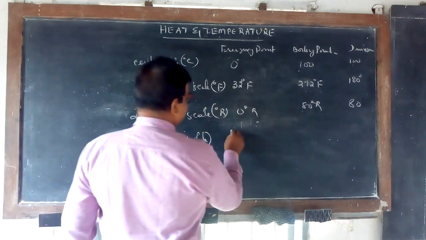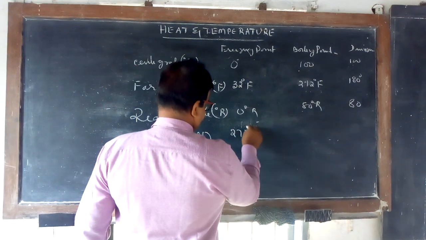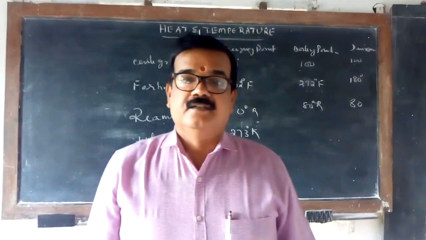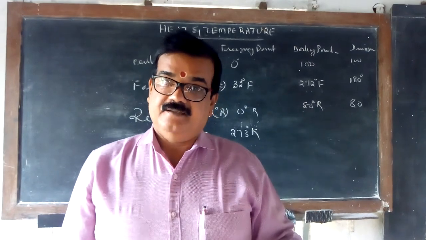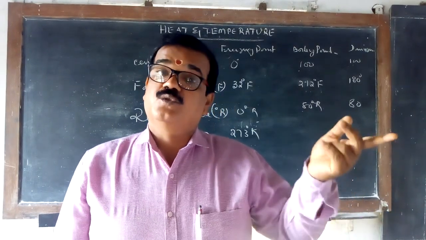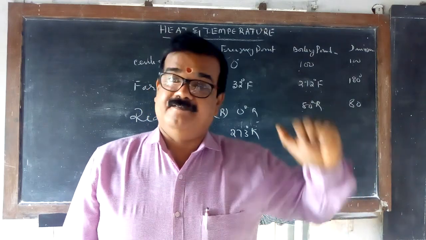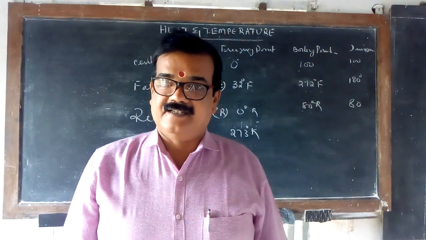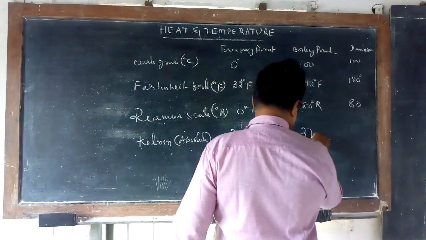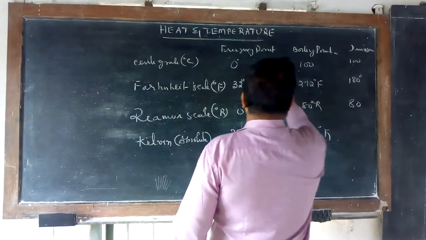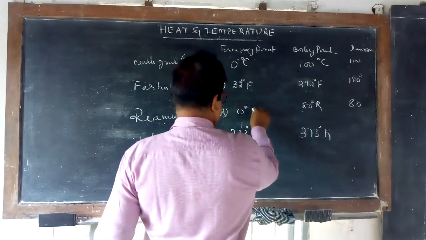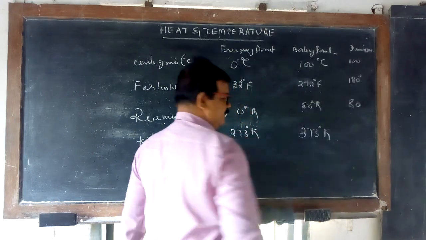Absolute temperature. See, the temperature below 0 degree, the energy, the temperature of the molecule is 273 degree Kelvin. Understand? And the boiling point is 373 degree Kelvin. Now this is centigrade, this is centigrade. Understand? This is Reaumur. This is degree Kelvin.